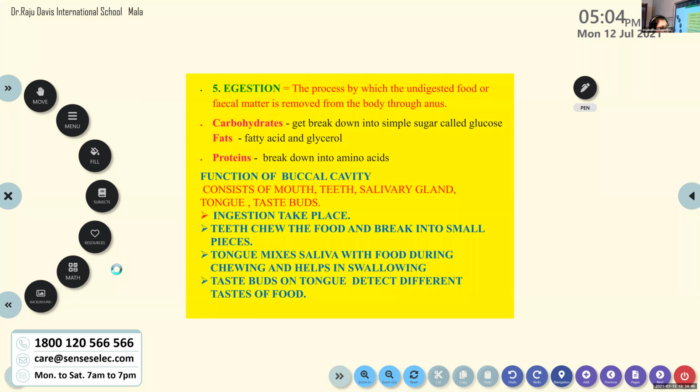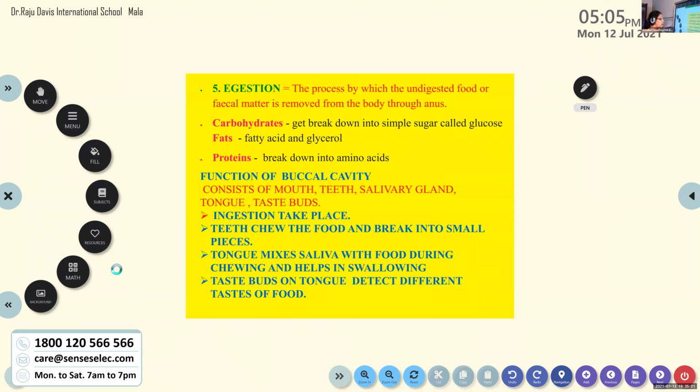So Nia, can you tell the names of those processes? Do you remember the five processes involved in digestion? Yes, ma'am. Digestion. Absorption. Okay, absorption. Then assimilation. Very good. Then digestion. And the first one, ma'am, ingestion. Okay, the first one is ingestion. So ingestion, digestion, absorption, assimilation.